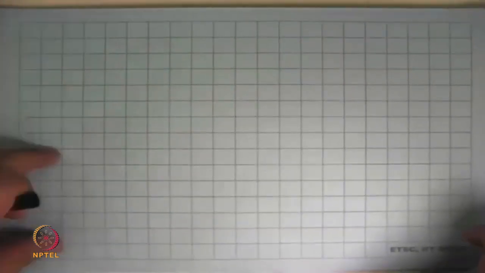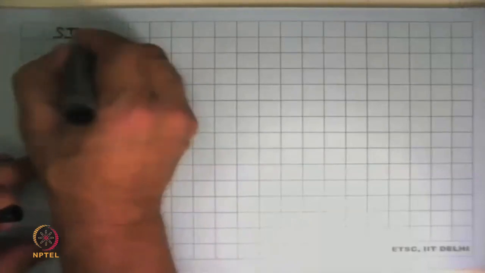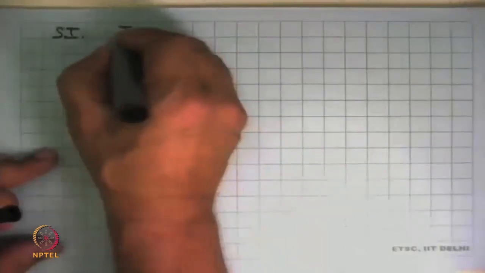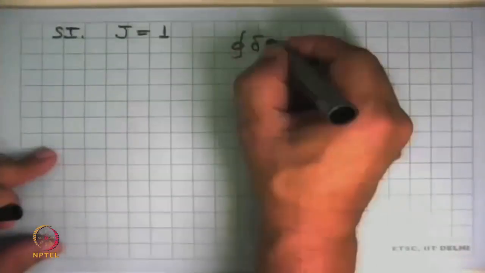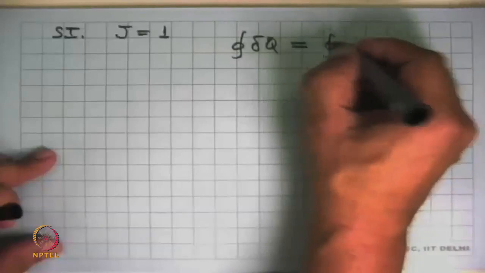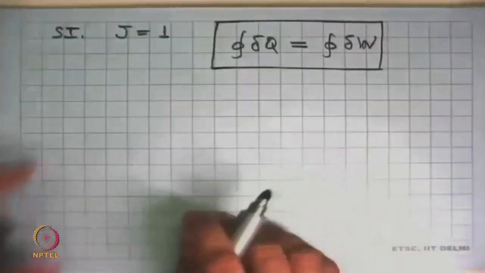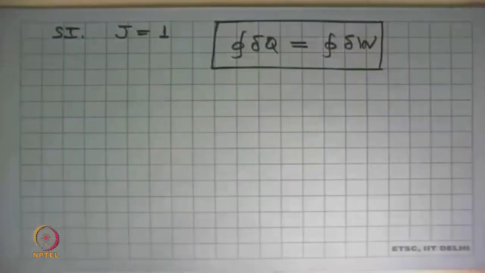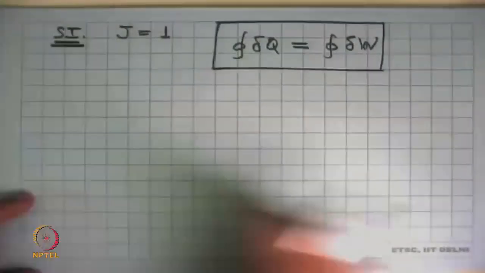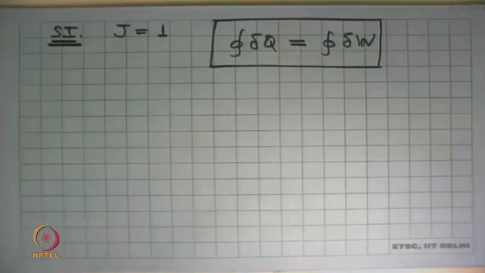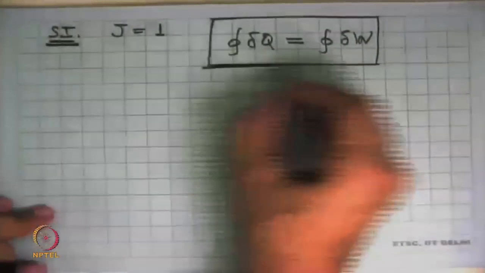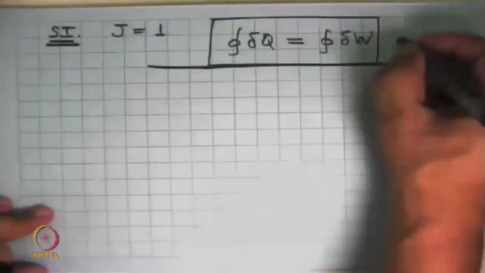Okay, so the first thing we do is we look at this equation and say, why can I get rid of that proportionality? And we say, okay, in the SI system, there's a proportionality constant, which will be J, which we say is 1. And so the first law statement becomes cyclic integral of heat is equal to cyclic integral of work, and that proportionality is gone now. We are always going to use SI system. So this is inviolable, always true, but it's always true only for a thermodynamic cycle.